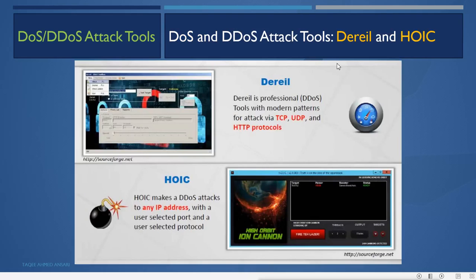Then we have Dereil and High Orbit Ion Cannon. Dereil is a professional DDoS tool with random patterns for attack via TCP, UDP, and HTTP protocols. Then we have High Orbit Ion Cannon, which launches a DDoS attack on any IP address with a user-selected port and a user-selected protocol. So this is the tool which was advertised by those anonymous attackers to take down the PayPal and MasterCard servers.